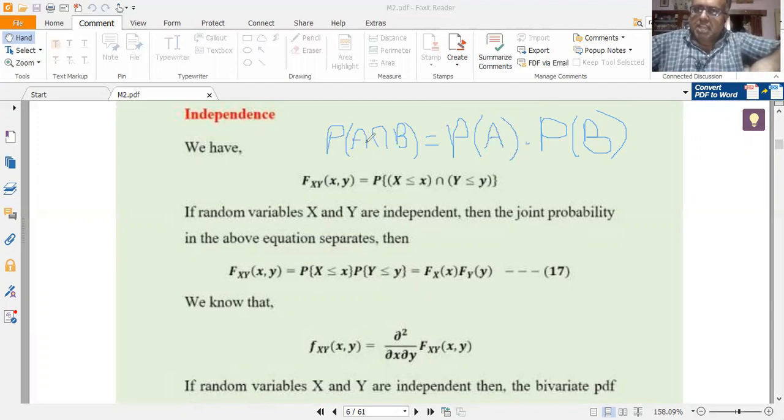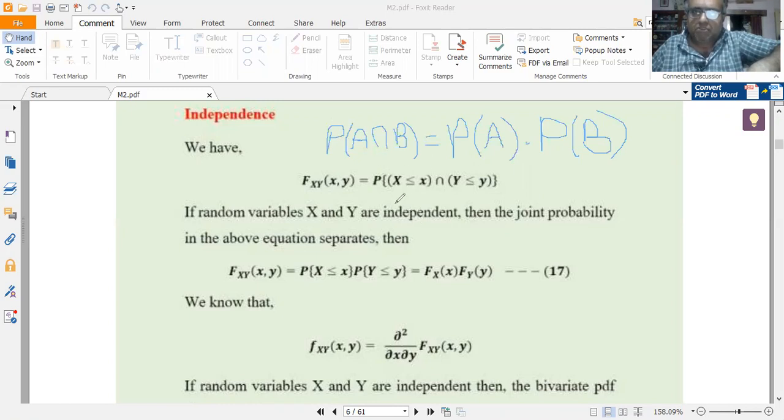That is, when A occurs, B is not disturbed, and when B occurs, A is not disturbed. So in that case, when the occurrence of one event does not disturb the occurrence of the next event, and the occurrence of the second event does not disturb the occurrence of the first event, then we say that the two events are independent. In that case, we have the famous independent probability rule. It states that the probability of A intersection B is given by P of A into P of B.